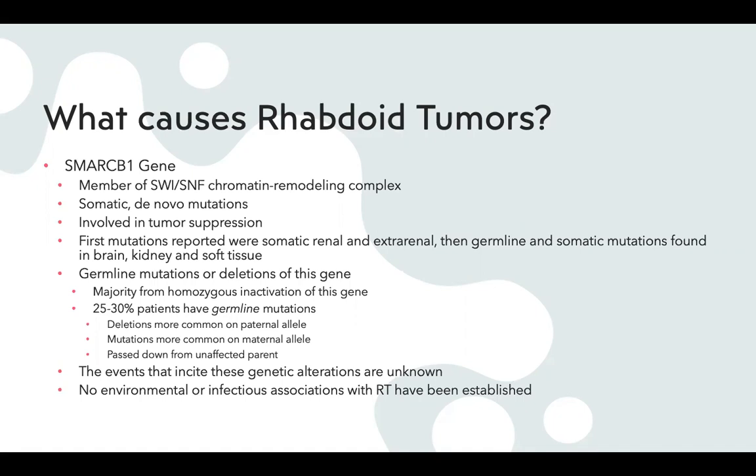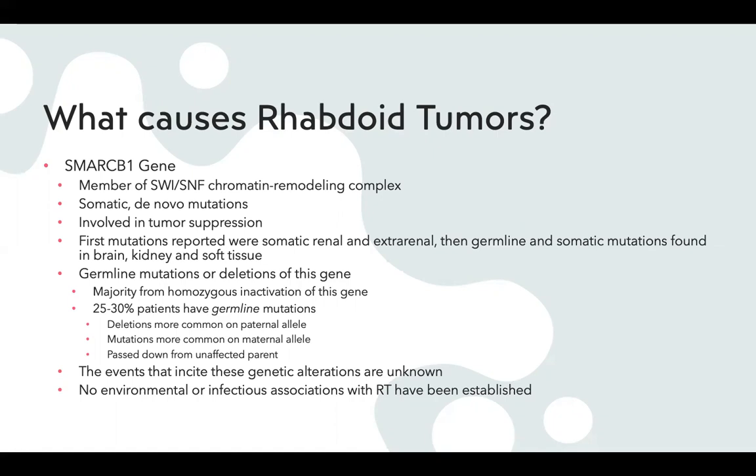The majority of the germline mutations are from homozygous inactivations of the gene, and about 25 to 30% of patients have germline mutations. Something a little bit unique about this is that deletions are more common on the paternal allele and mutations are more common on the maternal allele. Because this occurs in such young patients, these are passed down from an unaffected parent, usually who does not know that they have this mutation.